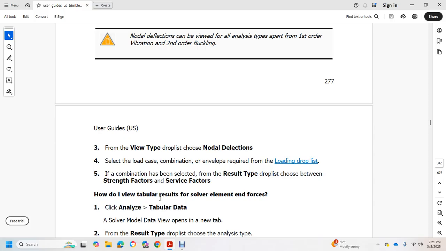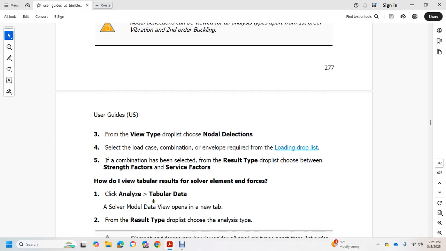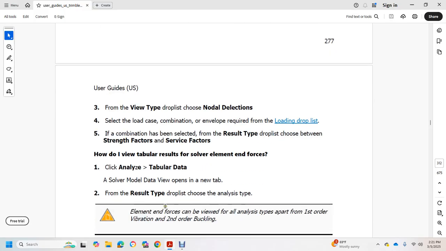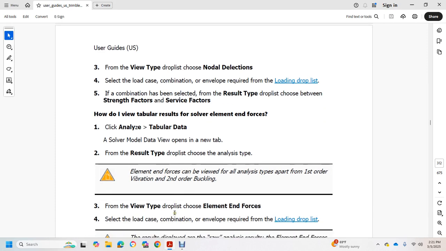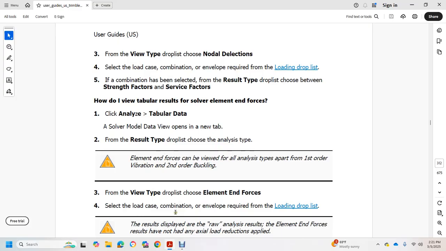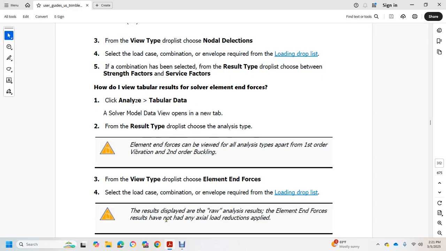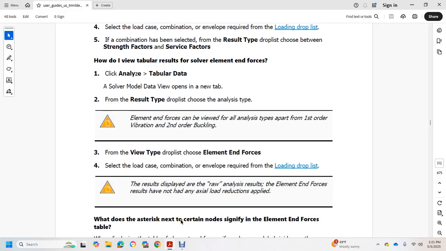Click Analyzing Tabular Data, solve the model data view, and open a new tab. From the result type drop-down list, choose the analysis type, which can be first order, vibration, or second order buckling. From the view type drop-down list, choose element forces, and select the load case combination envelope required for the load listing. The table displays the raw analysis results of the element forces, with no load reductions applied.